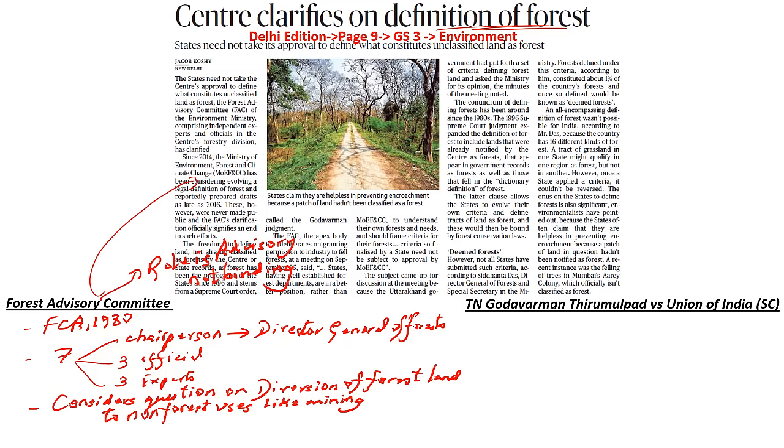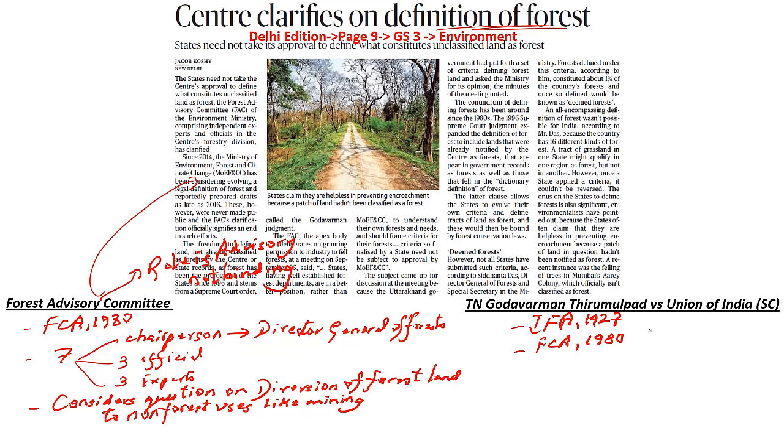Now let's look into what this landmark judgment is all about. Forest as a definition has not been defined anywhere in any of the legal statutes, which basically means forest has not been defined in the Indian Forest Act of 1927. It has also not been defined under the Forest Conservation Act of 1980. So there is a lot of ambiguity about what the definition of forest is. Because of this ambiguity, the state legislatures and the central legislature did not have any definition of what the forest is. Ultimately, it went to the Supreme Court.